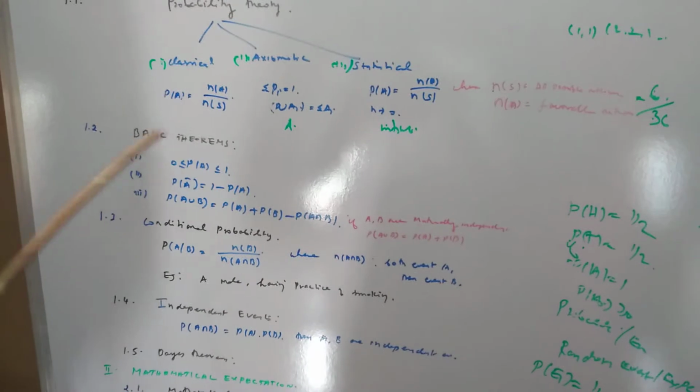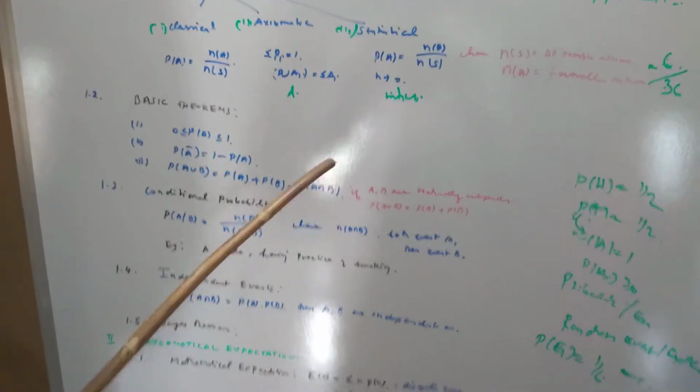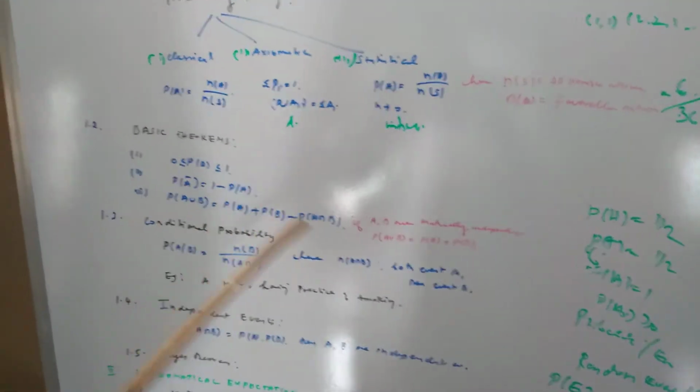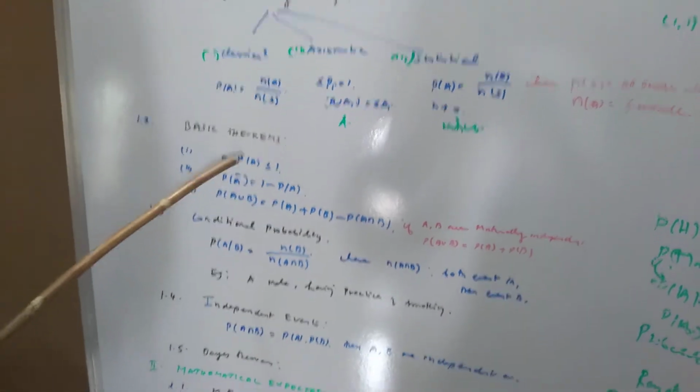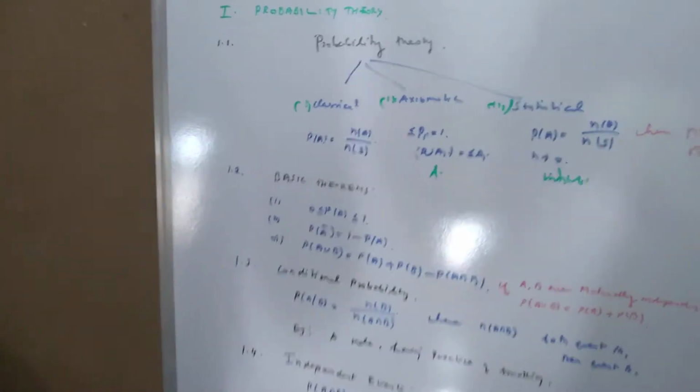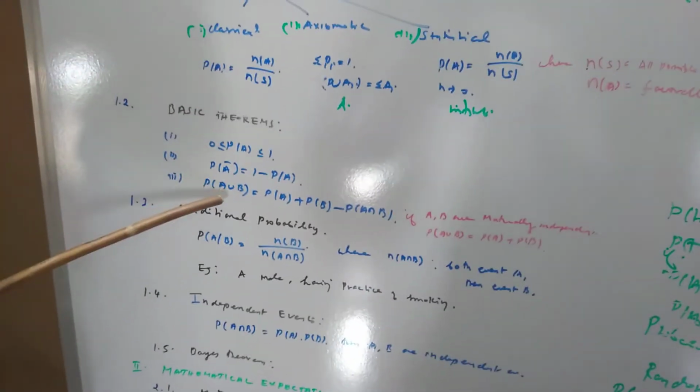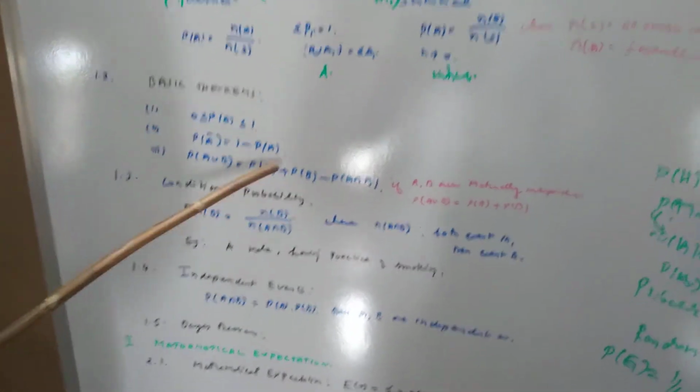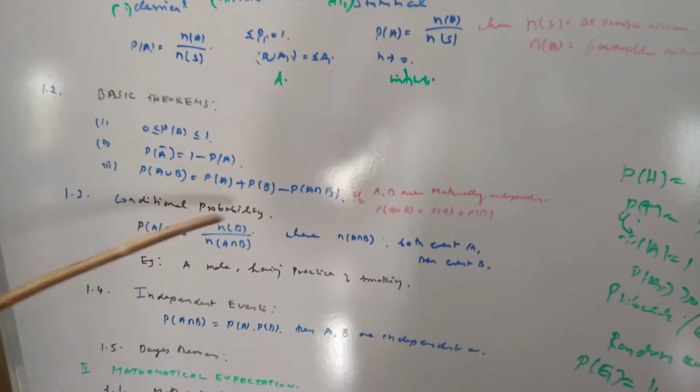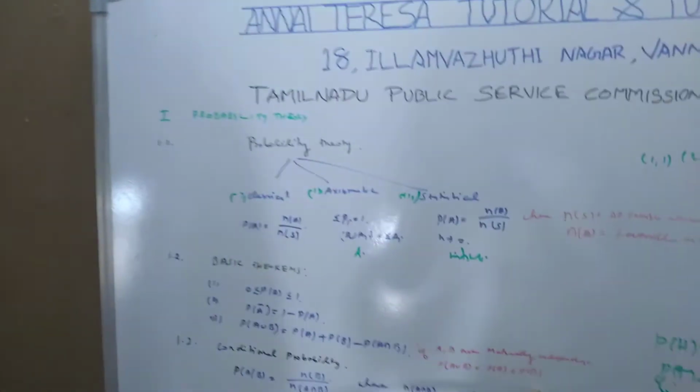What are the basic theorems of probability? I am not going to explain the proofs and all; you have to study them. I am giving the highlights. The probability always lies between 0 and 1. Then complementary probability: P of A complement equals 1 minus P of A. Then the addition theorem of two probabilities: P of A union B equals P of A plus P of B minus P of A intersection B. One of the important objective questions may be asked on this, and your faculty members will explain P of A union B equals P of A plus P of B in the remark.